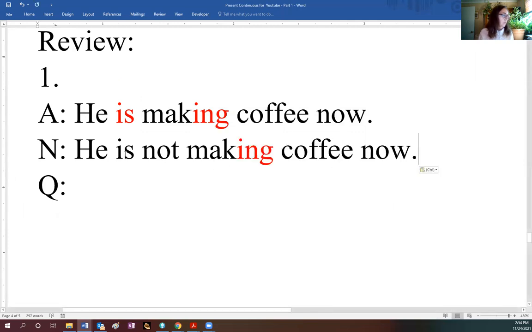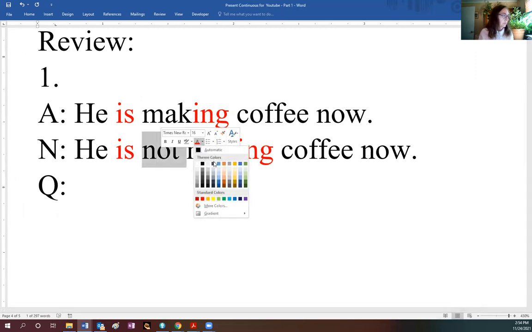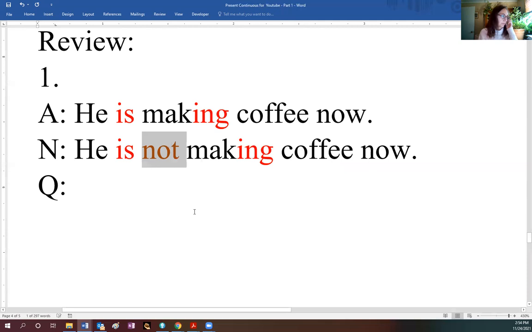He is not making coffee. There you go. And because this is negative, I will change this color. So you see, all we did, we just added a different color. This color, if it shows better. Okay, he is not making coffee now for the negative.